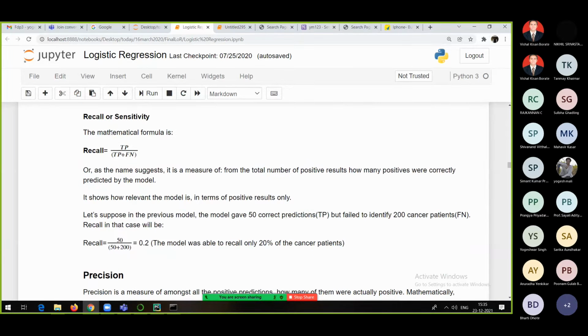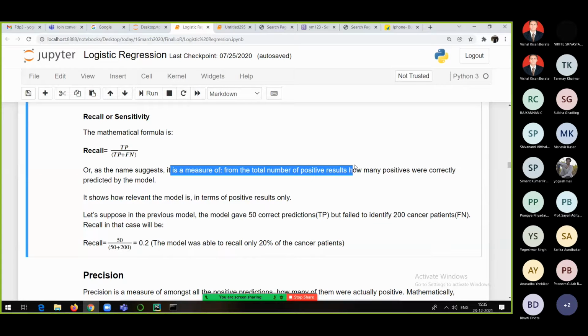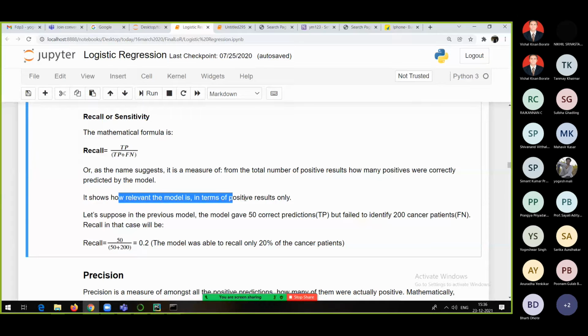Then recall or sensitivity. As I told you, one should not only depend on accuracy, one should go with something called recall or sensitivity also. What is recall or sensitivity? Recall or sensitivity is equal to true positive divided by true positive plus false negative. It is a measure of, from the total number of positive results, how many positives were correctly predicted by the model. So TP divided by TP plus FN. It shows how relevant the model is in terms of positive results.